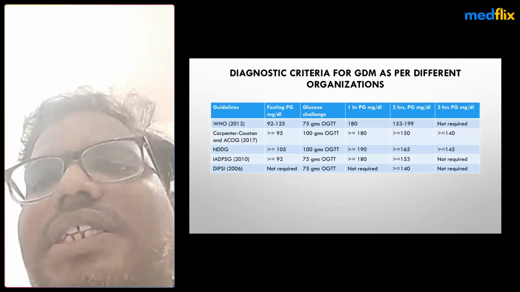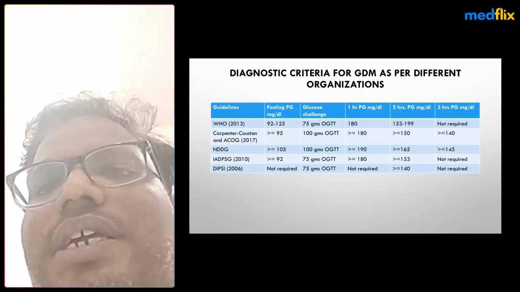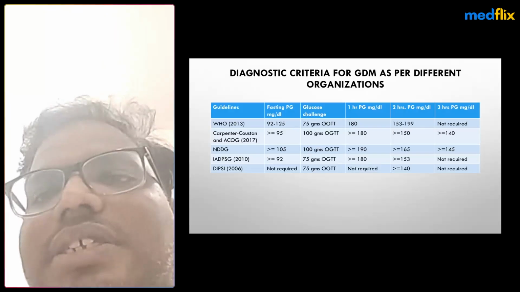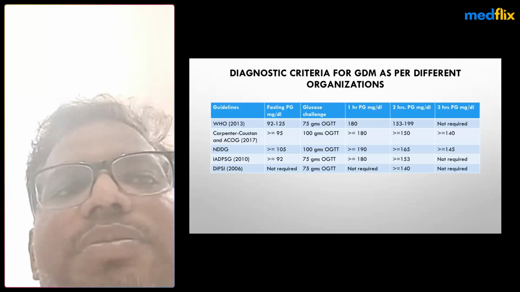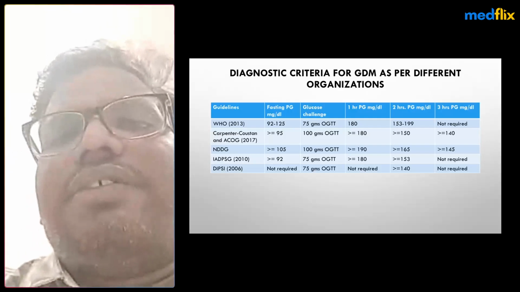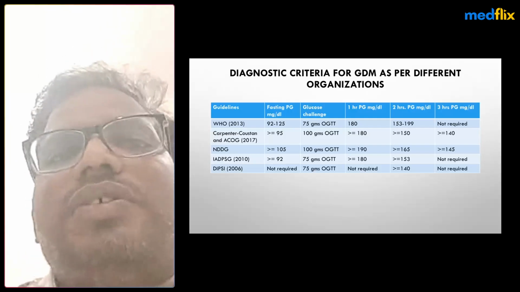These are the guidelines like WHO, the International Association of Diabetes and Pregnancy Study Group, and DIPSI guidelines. In India, mostly the adapted one is the 75 grams oral glucose tolerance test. This is adequate and easily feasible, without any fasting.